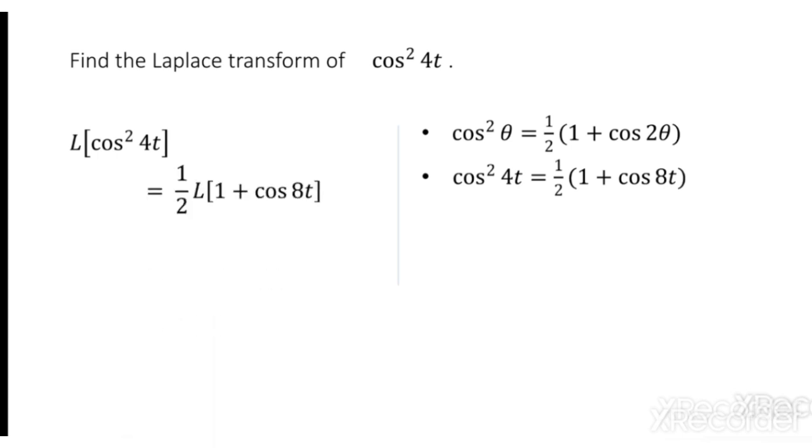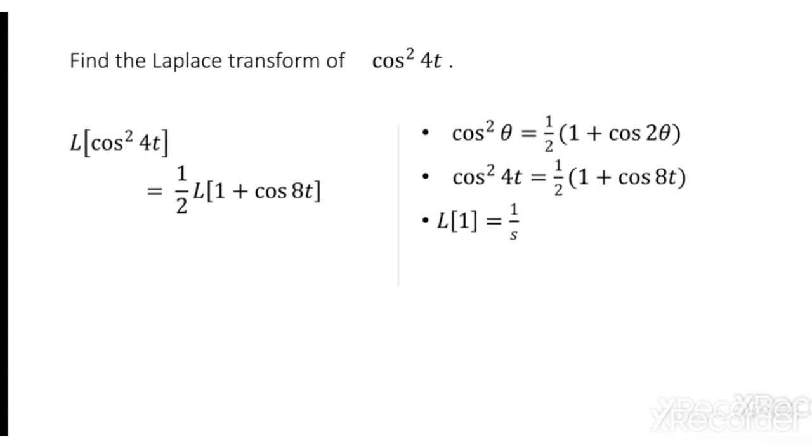So Laplace transform of cos square 4t is 1 by 2, which is anyhow a constant, you can take it out, Laplace transform of 1 plus cos 8t. So I need these results now. Laplace transform of 1 plus cos 8t I can split up because it satisfies the linearity property. L of 1 plus L of cos 8t, split term by term, you can write the results.